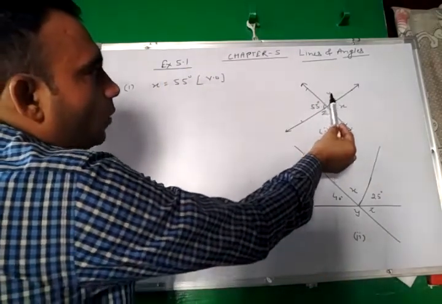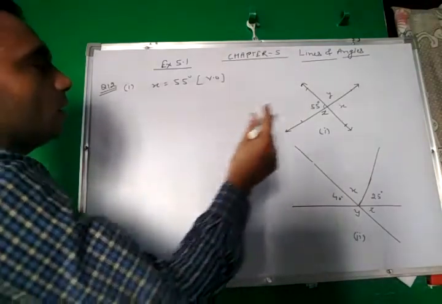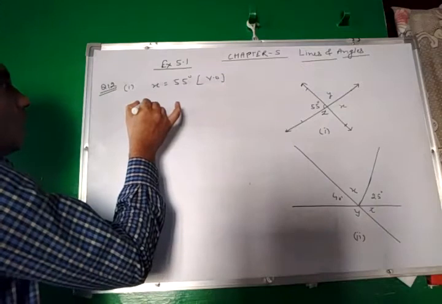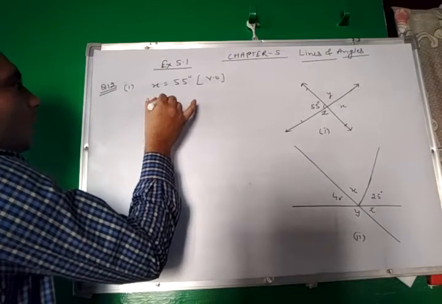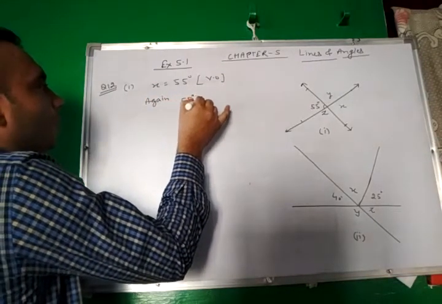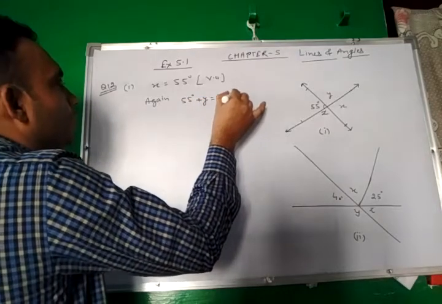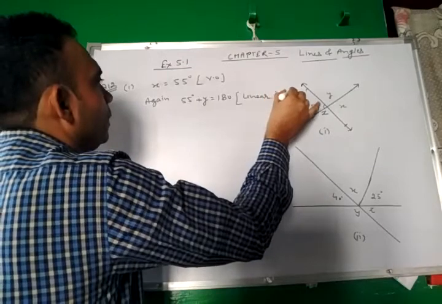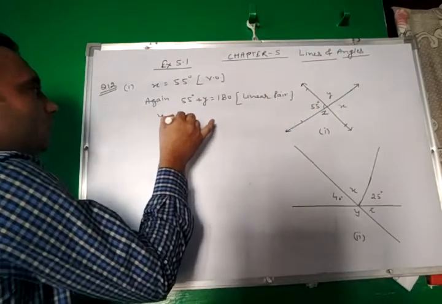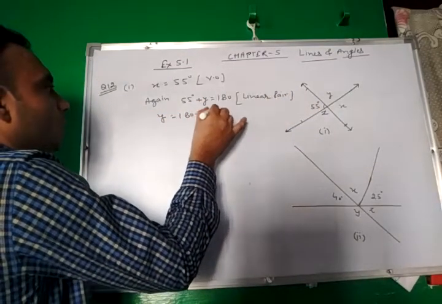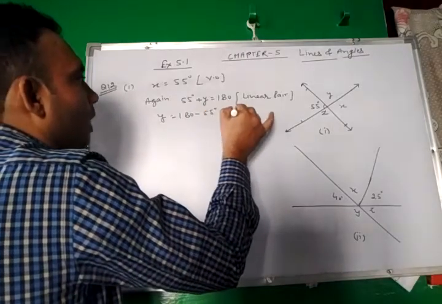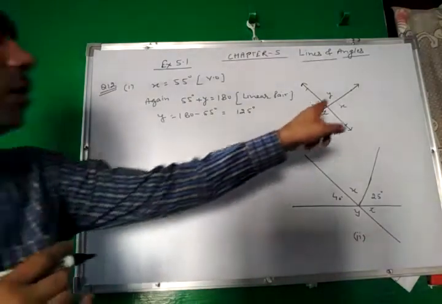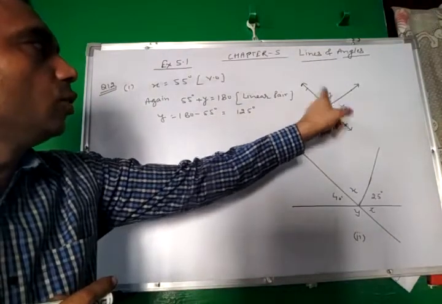Now 55 and y form a linear pair, so the sum of 55 and y will be 180. Again 55 plus y is equal to 180, reason: linear pair. So y is equal to 180 minus 55, which implies 125 degrees.